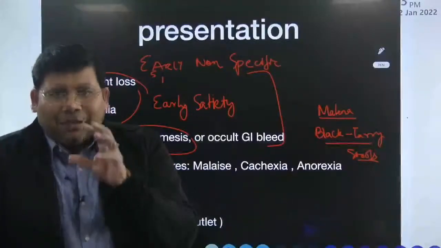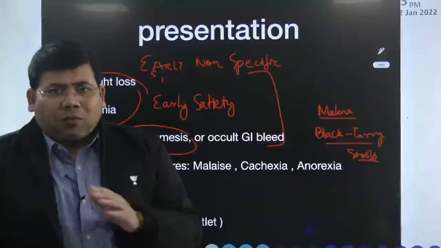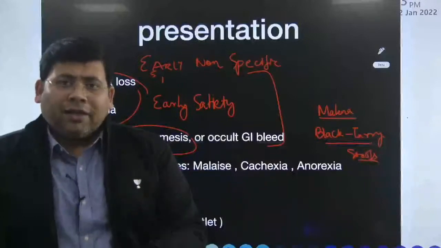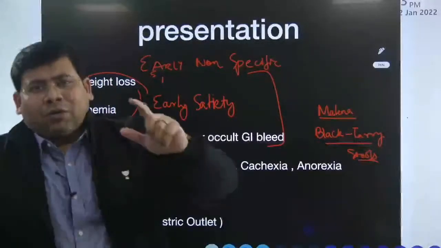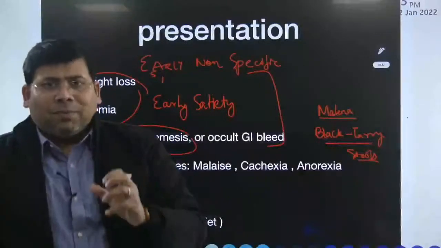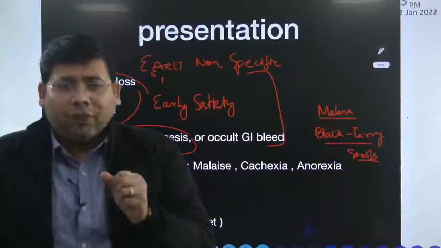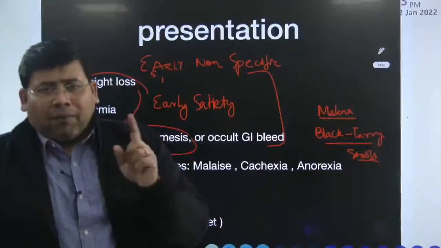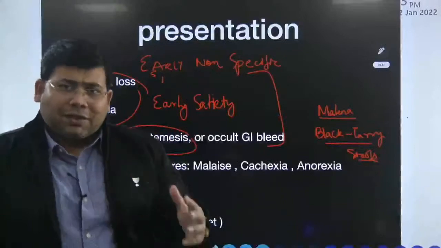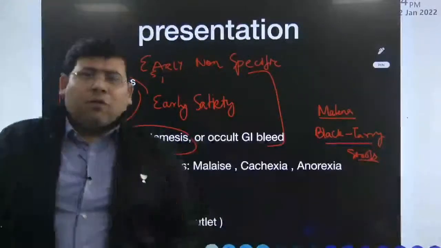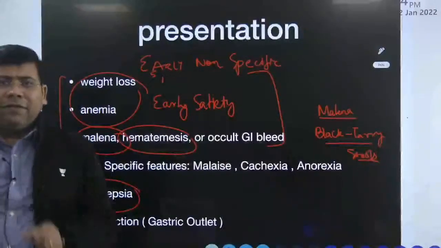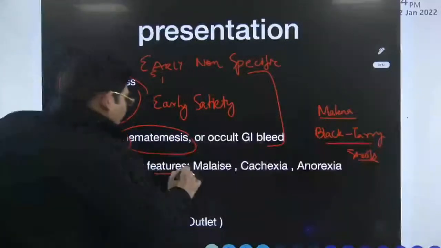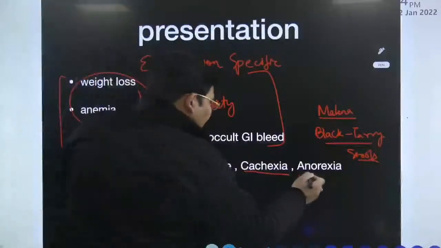So this is tar or pitch-like consistency, that coal tar-like consistency, because black stools can be seen even in iron deficiency patients who are on iron supplementation, because iron supplementation gives you the typical black stools, but they are well-formed stools. That is why in order to differentiate blood loss related black stools versus iron supplementation stools, we test the peroxidase activity, and that test is known as the Guaiac test. Anyways, what else? The non-specific features of malaise, cachexia, anorexia.